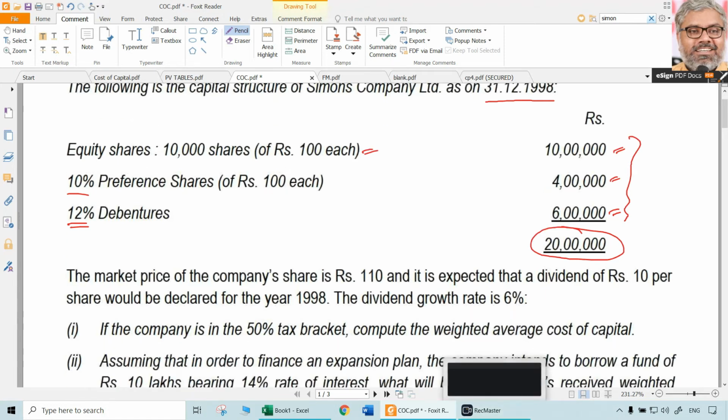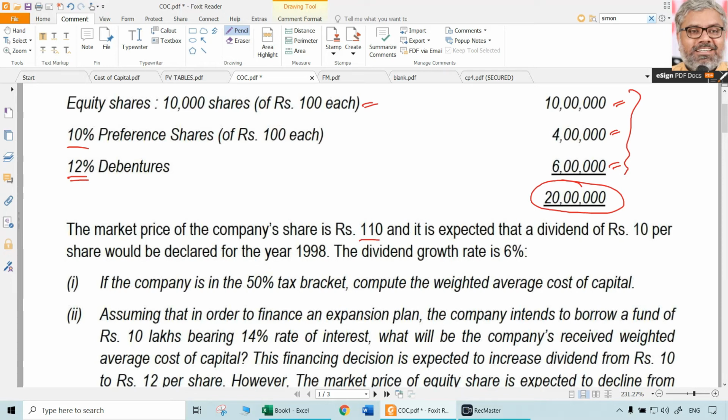The market price of the company's share is 110 rupees and it is expected that a dividend of 10 rupees per share would be declared for the year 1998. Expected means already we are talking about future, which means already D1 is given as 10 rupees per share. That is not D0. D0 is about past or present. Expected is always about future. That is D1 itself given as 10 rupees per share. Growth rate is given as 6%. So G is 6%. We have P0, the current market price of the share, that is 110 rupees.